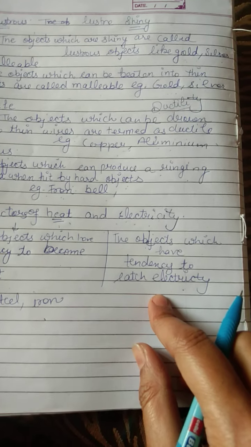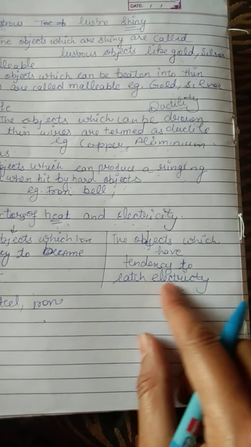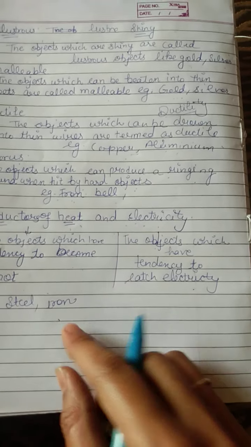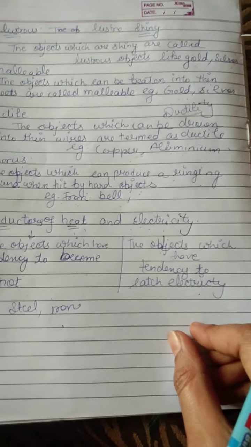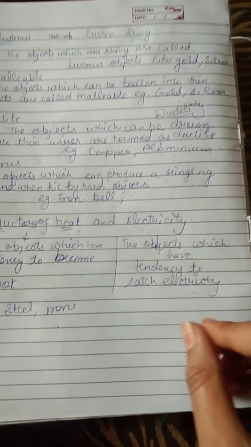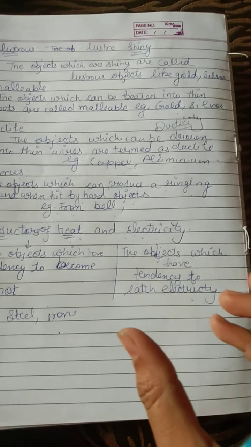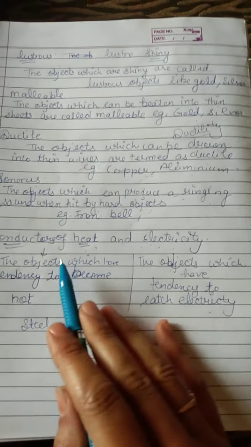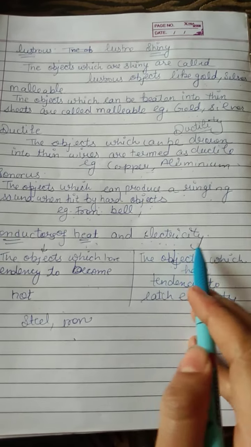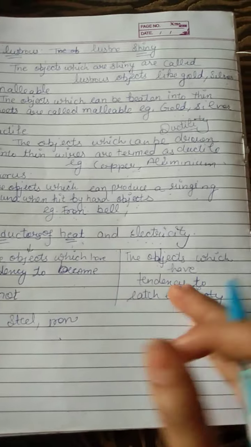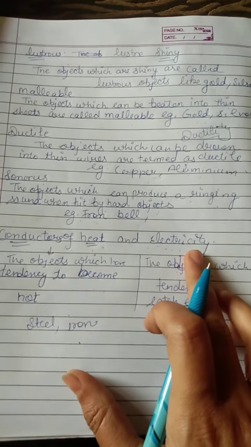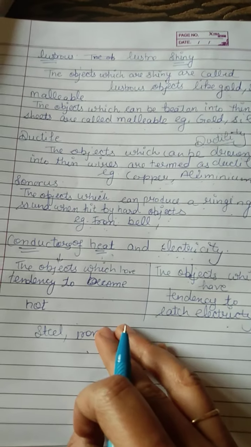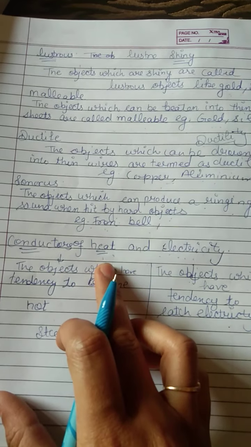And on the other hand, electricity, the objects which have a tendency to catch electricity are also the same. Iron, even the human body, is also a good conductor of electricity, means if we touch a wire, then definitely we feel current. The objects which are conductors of electricity easily catch current, and the tendency of objects to become hot is called conductors of heat.